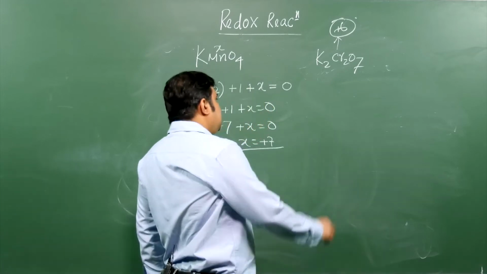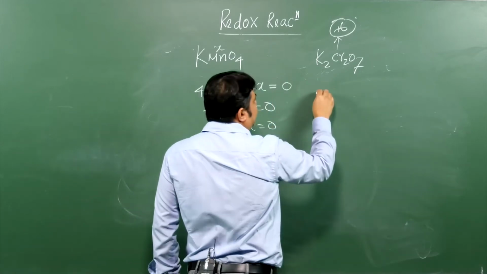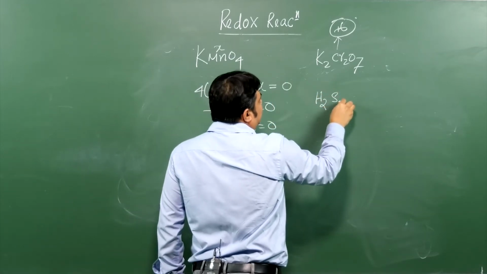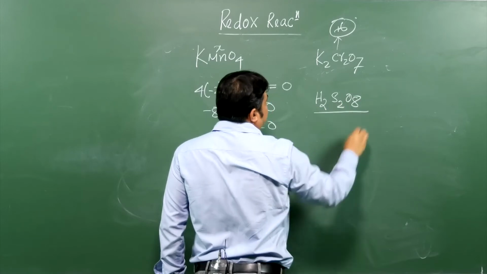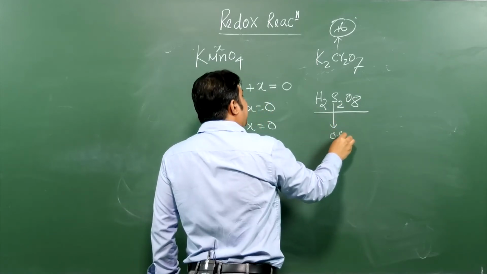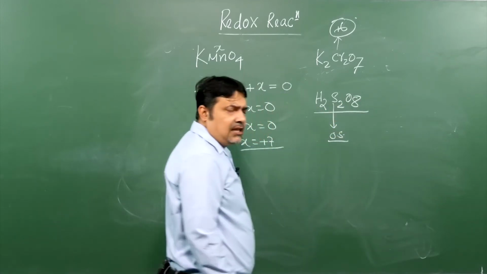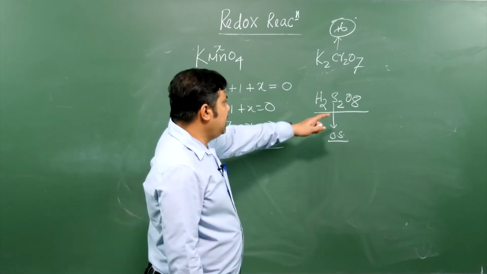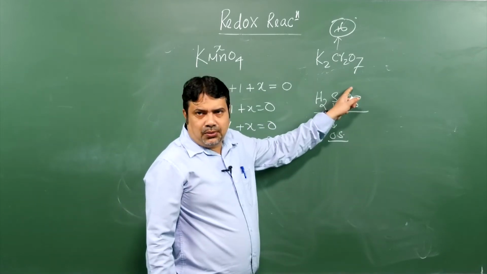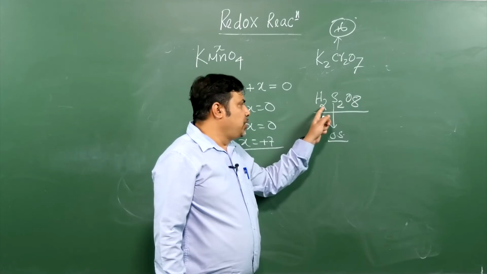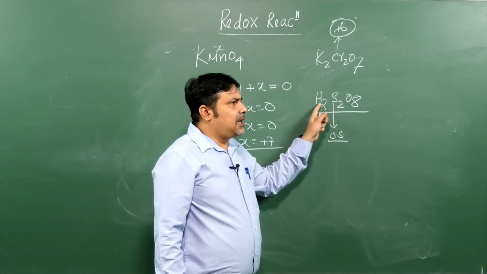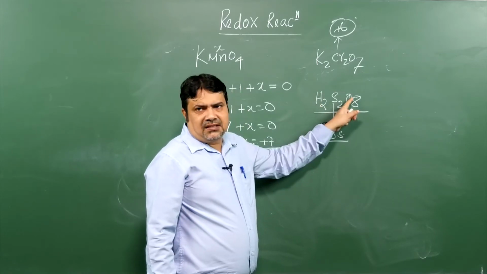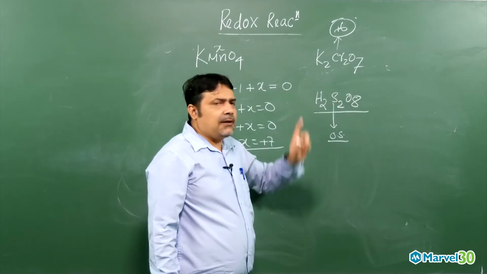Now I am giving you some exceptional cases. What is the oxidation state of sulfur in H2S2O8? H2S2O8 is called peroxydisulfuric acid, or Marshall's acid. Immediately if you calculate, 8 into -2 is -16, and 2 into hydrogen +1 is +2. +2 minus 16 is -14. So each sulfur will be +7.